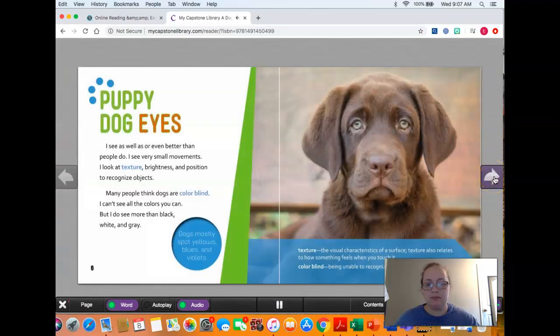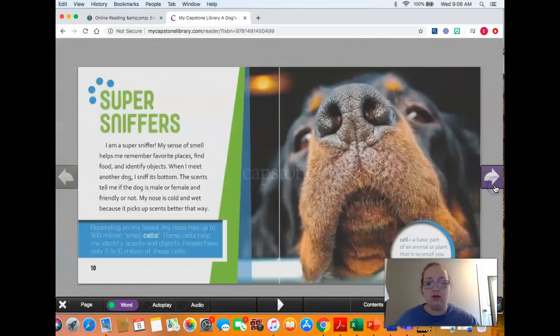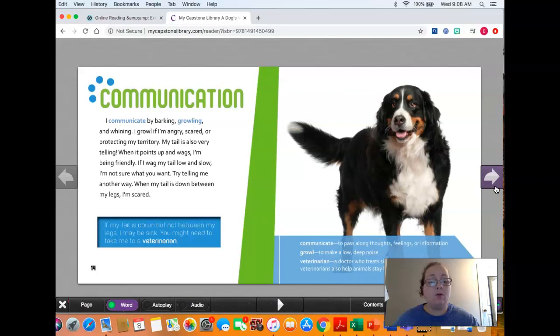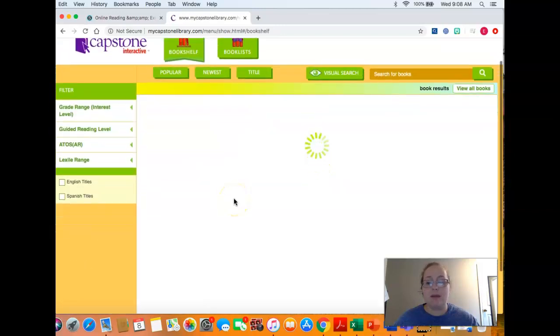Puppy dog eyes. I see as well as, or even... I can read this. I don't need to have that, so I can just read it as I go. And you can just go through the book. So you have that option for it to read to you or not. If you want to do a glossary, like what's that word mean? You can click down here. Okay, there's so many different things to do. So when you're done with it, you X out and you get right back to it.